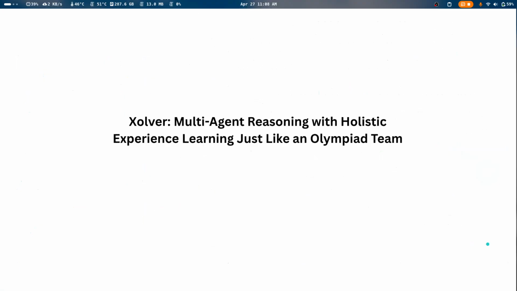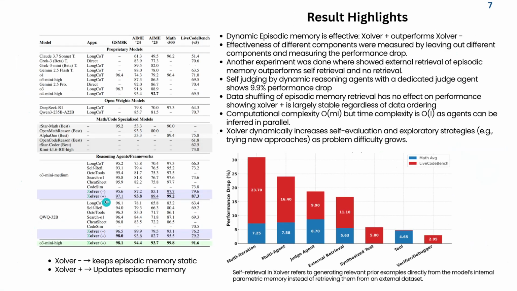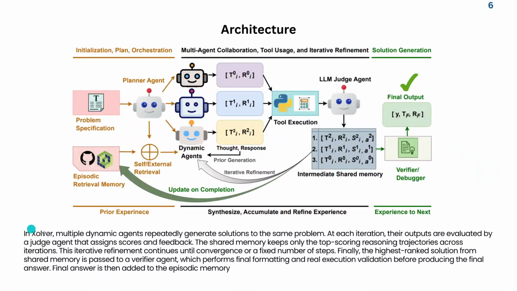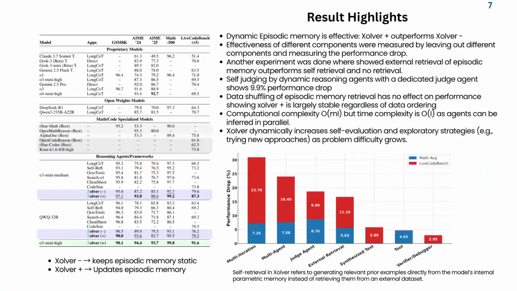Now if we look at the results, here's the Xolver result. The overall Xolver performs really well. Let's look at GSM8K. Xolver plus and Xolver minus, what does that mean? Xolver plus is with the episodic memory, and Xolver minus is without the episodic memory. So you can see this part does not exist for Xolver minus, and exists for Xolver plus.